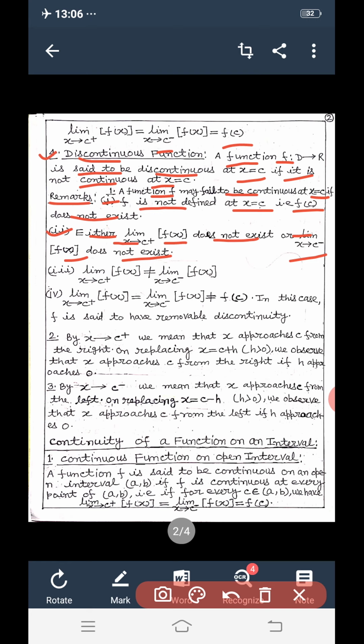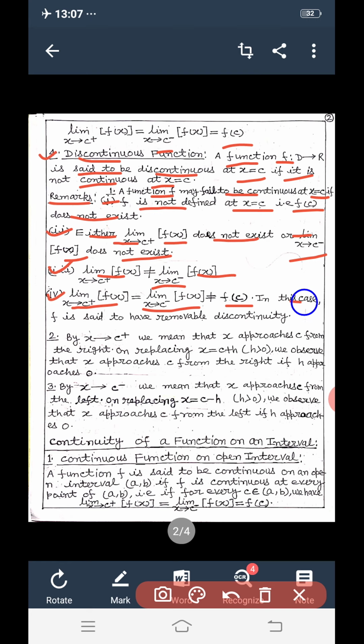Third, limit x tends to c positive f(x) is not equal to limit x tends to c negative f(x). Fourth, limit x tends to c positive f(x) is equal to limit x tends to c negative f(x) but not equal to f(c).